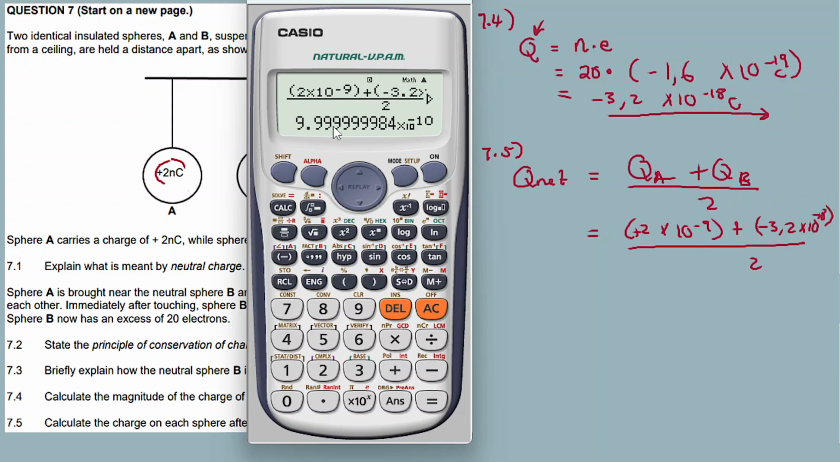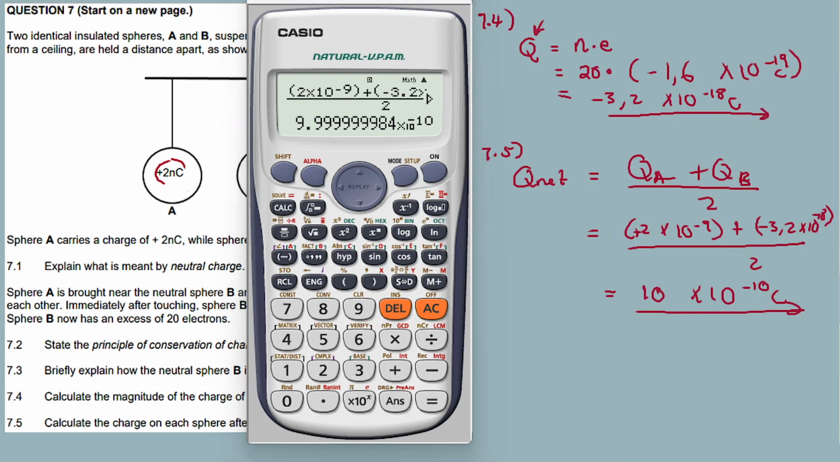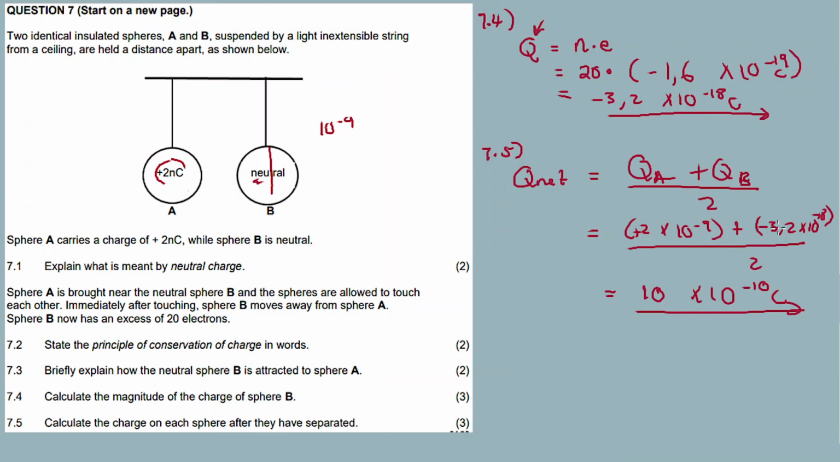9, alright, in 2 decimal places. This thing, it should be something like 10 times 10 to exponent minus 10 coulomb. So this would be our answer. Yes, answer checked in it now. Okay, so each sphere carries a charge of 10 times 10 to exponent minus 10 coulomb.